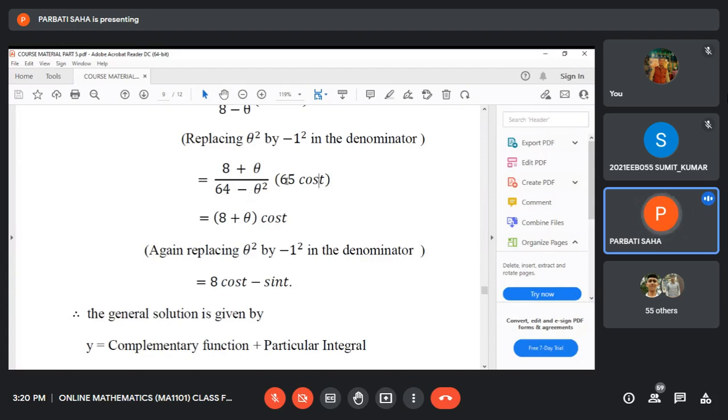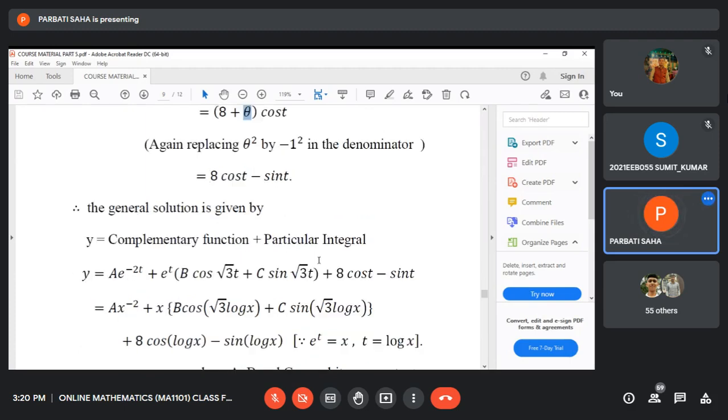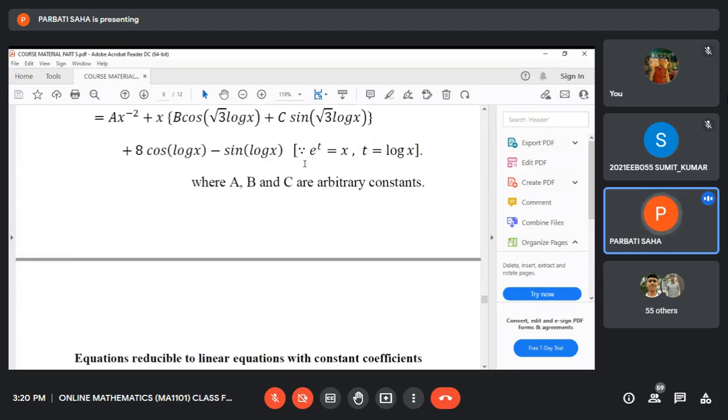Then this 65 is cancelled from numerator and denominator. After simplification, it is 8 cos t plus theta operating on cos t. Theta means derivative with respect to t, and that of cos t is minus sin t. So the general solution is the complementary function plus the particular integral, same as before.